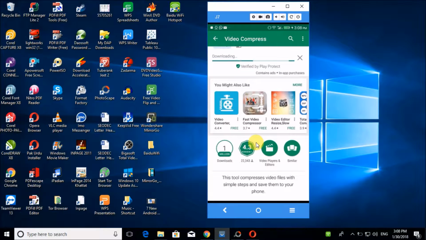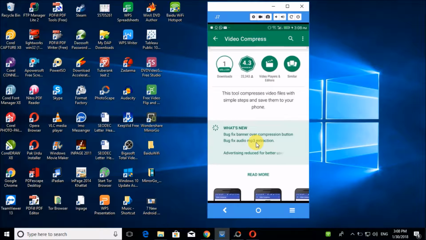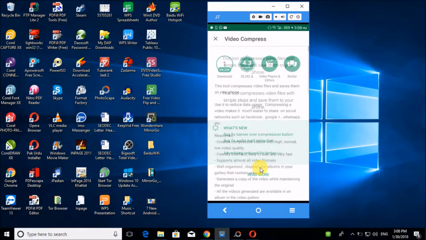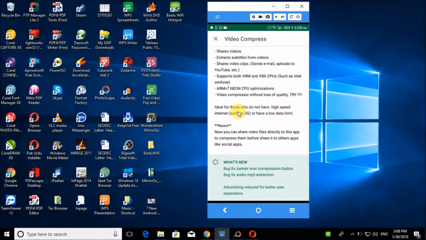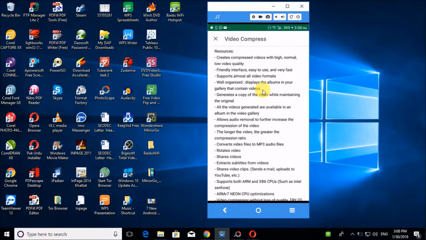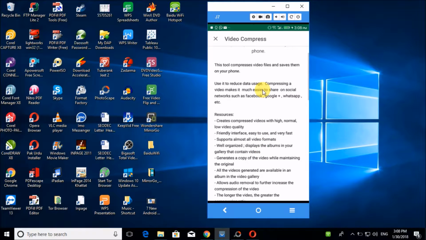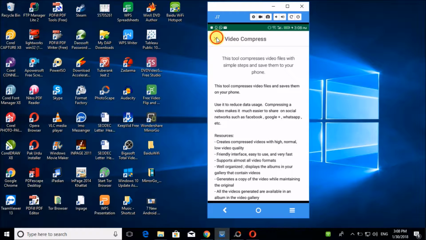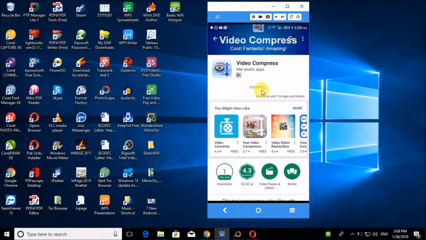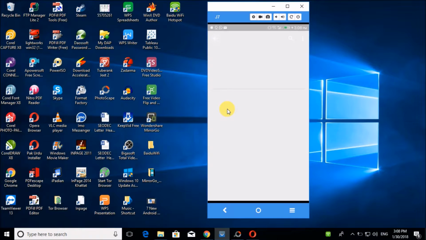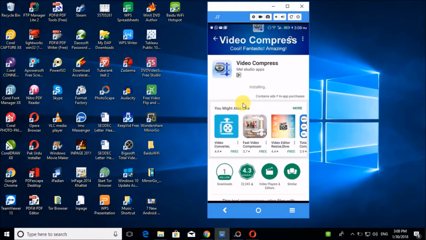Let's read more about this app. It has 1 million downloads, 4.3 ratings. That is quite good. It has a friendly interface, easy to use, well organized, allows audio removal, convert video files to MP3, rotate videos, share videos. So these are some of the features of this app.